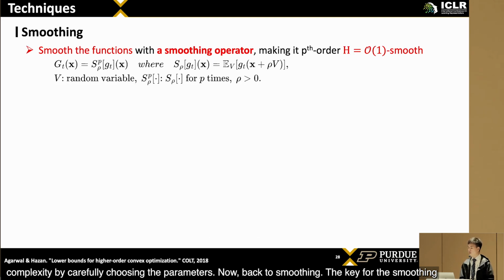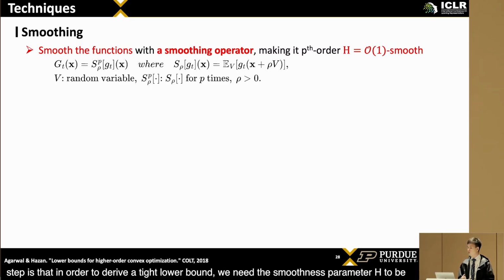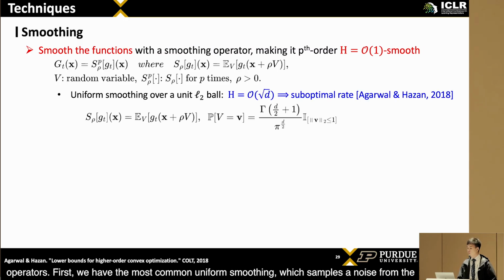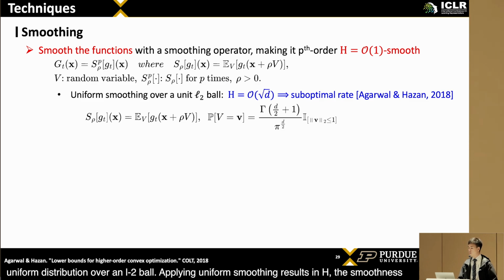Now, back to smoothing. The key for the smoothing step is that in order to derive a tight lower bound, we need the smoothness parameter h to be O of 1, a constant free of the dimension d. Now we examine the suite of such smoothing operators. First, we have the most common uniform smoothing, which samples a noise from the uniform distribution over an L2 ball.